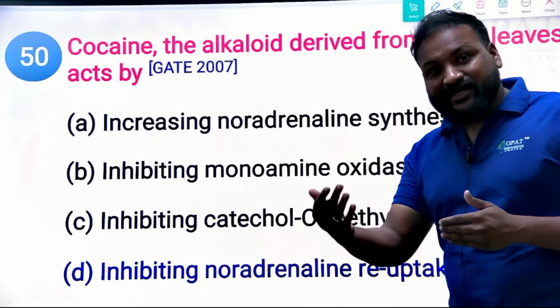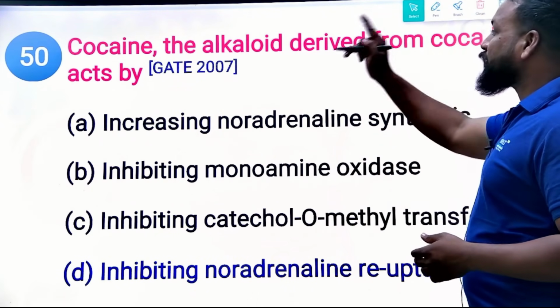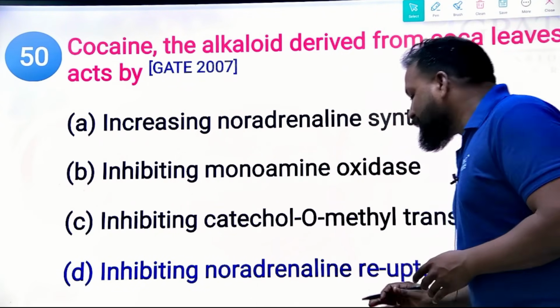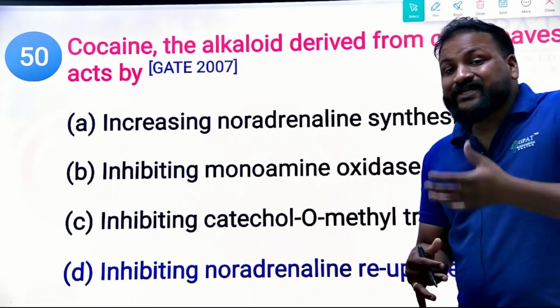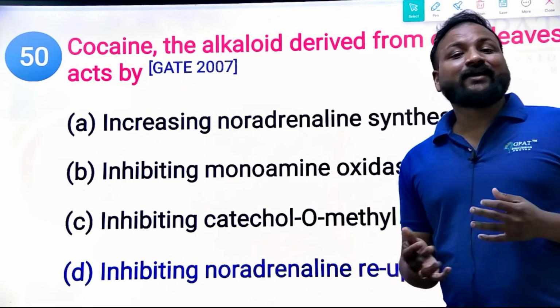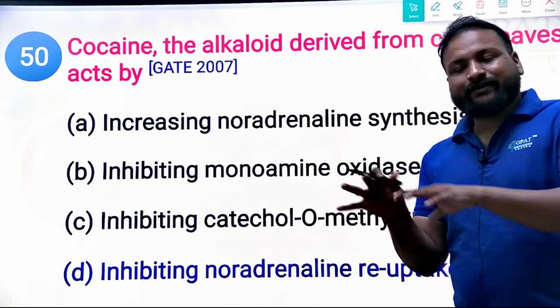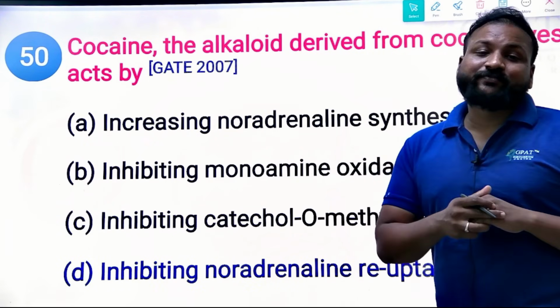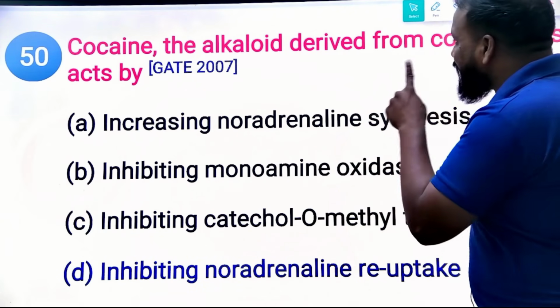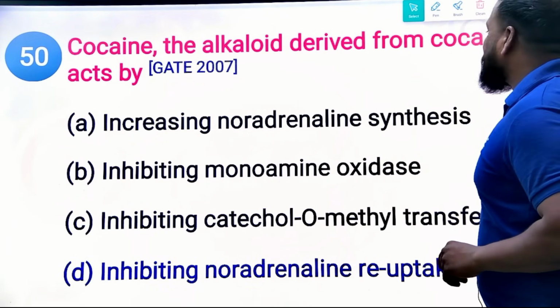Thereby heart rate increases, sweating occurs, all these things are going to happen. So cocaine acts by inhibiting the noradrenaline reuptake. They inhibit the reuptake of noradrenaline, thereby the sympathetic system is overstimulated, and it leads to increased heart rate. Fine. So try to remember that cocaine acts by this mechanism. This question is from GATE 2007.